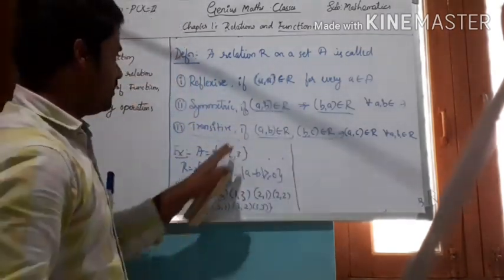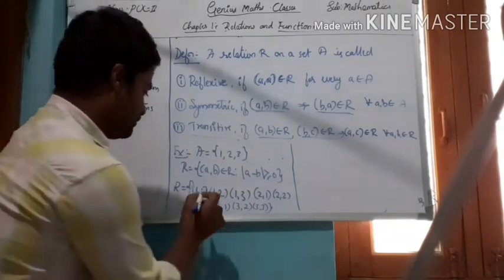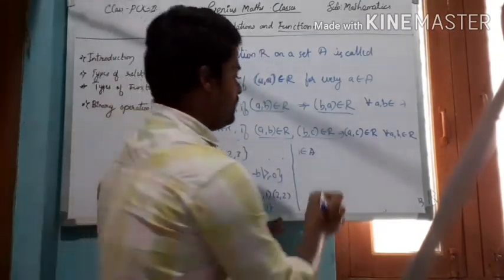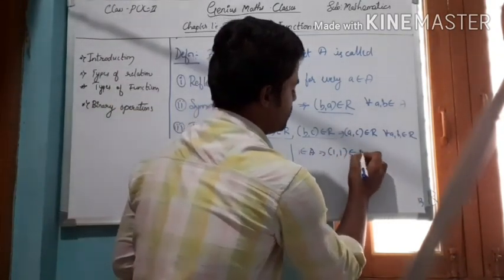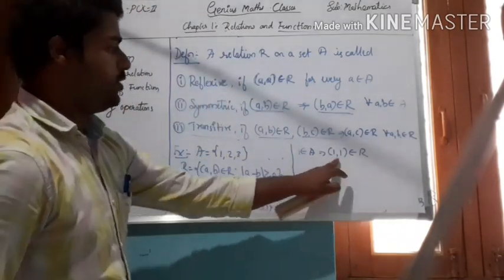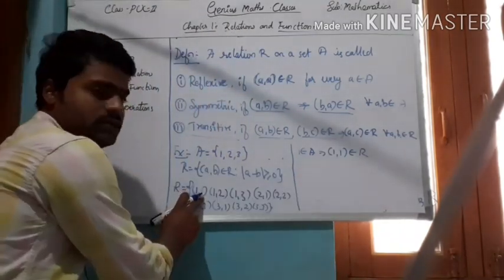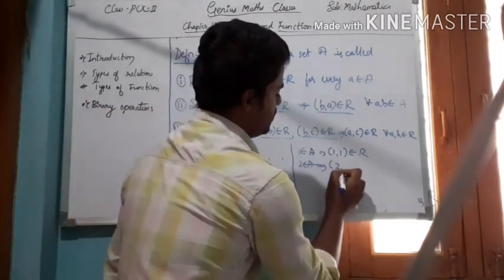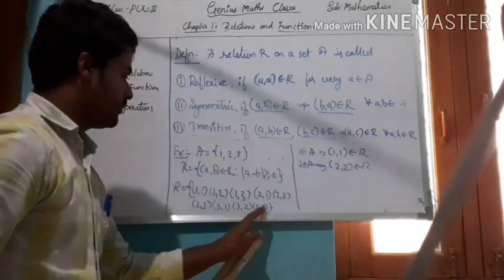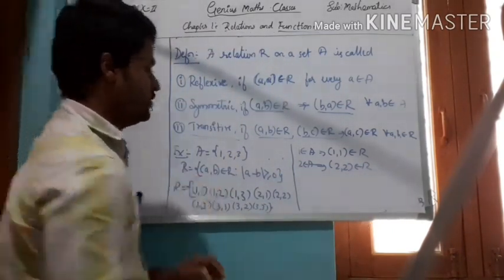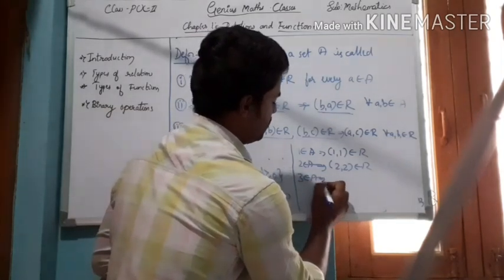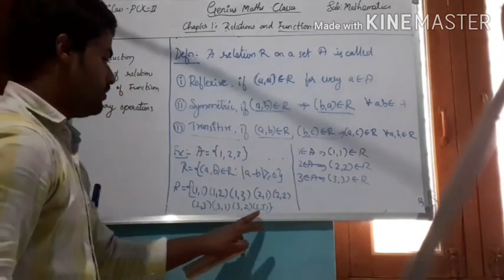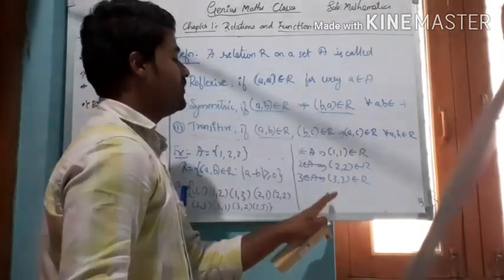And therefore reflexive. Here, if you consider 1 belonging to A, then the ordered pair 1 comma 1 also belongs to R. And if you consider 2 belonging to A, then 2 comma 2 belongs to R, and therefore 3 comma 3 also belongs to R, right? This is called a reflexive relation.